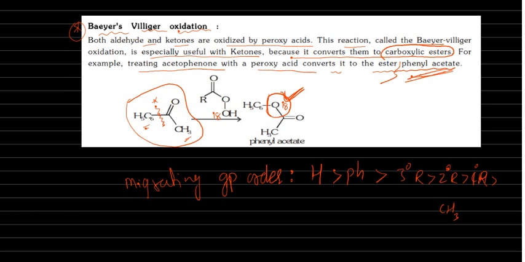Next, see one example here. Now there is a peracid. What is the peracid actually? Peracid means R C double bond O OH. This is the acid. Peracid means O-O bond is there. So here one more oxygen can be inserted. Okay, like this. So this star-marked oxygen is inserting.